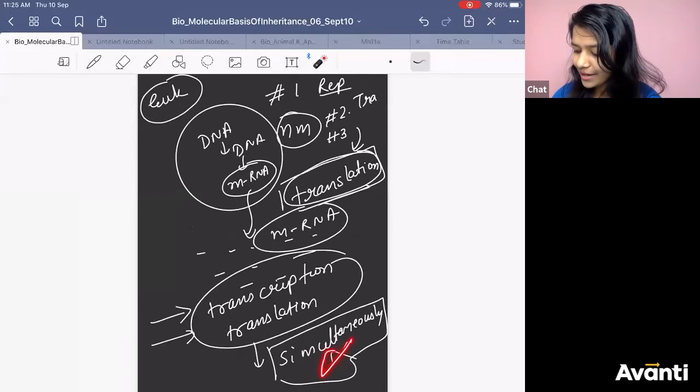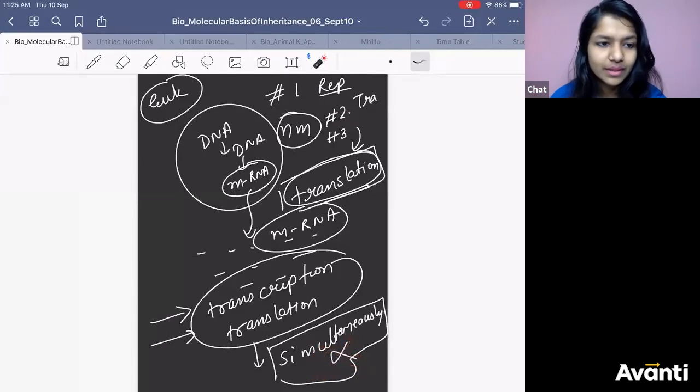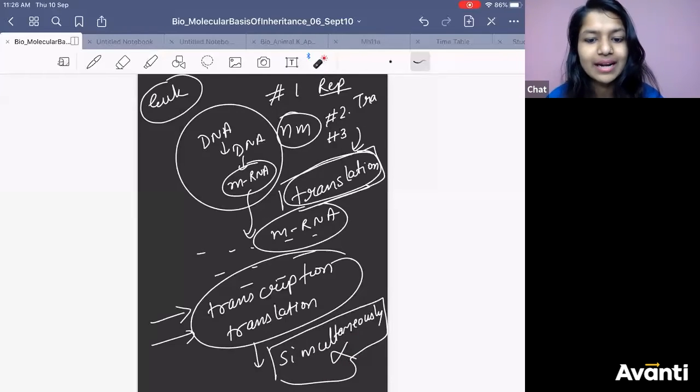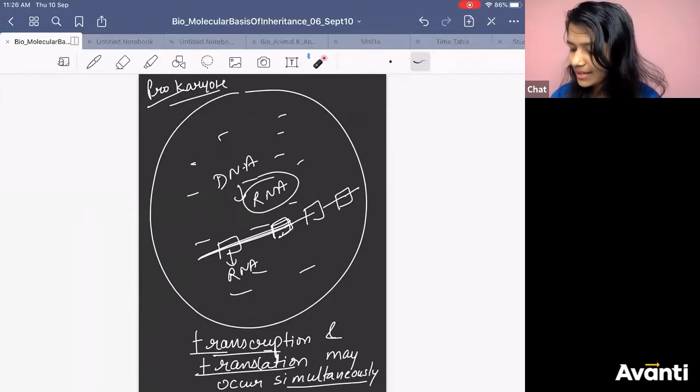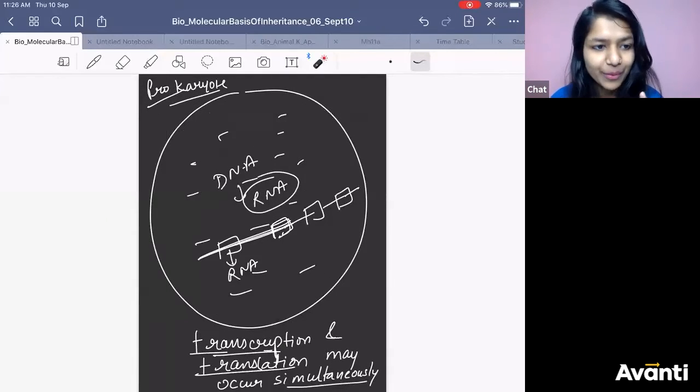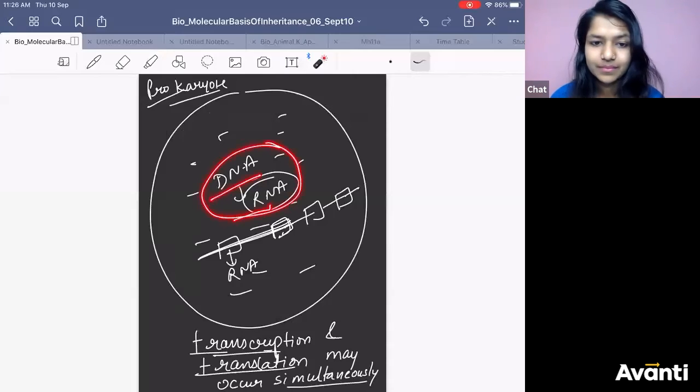But in case of eukaryote, no. In case of eukaryote, you cannot have transcription and translation simultaneously. But in case of prokaryote, you can have it simultaneously. So did you get it? In case of prokaryote, I am repeating it, Mahavirya. I think 6 times I have repeated. In case of prokaryote, DNA to RNA is happening in cytoplasm.